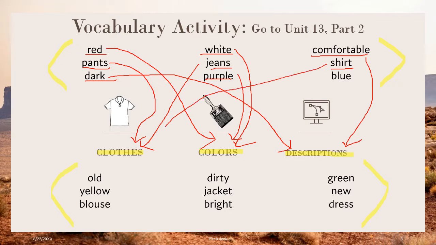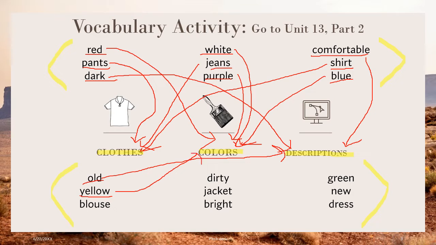It's a piece of clothing. How about blue? It's a color. What about old? It's a description. How about yellow? It's a color. Blouse. It's a piece of clothing. How about dirty? It's a description. Jacket. It's a piece of clothing.